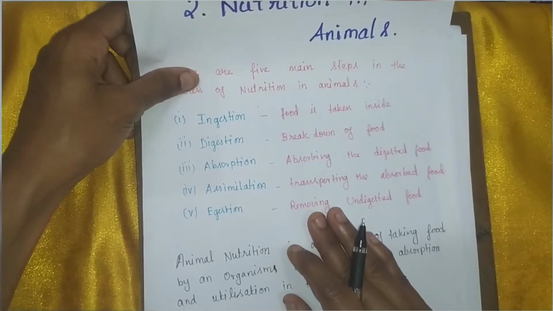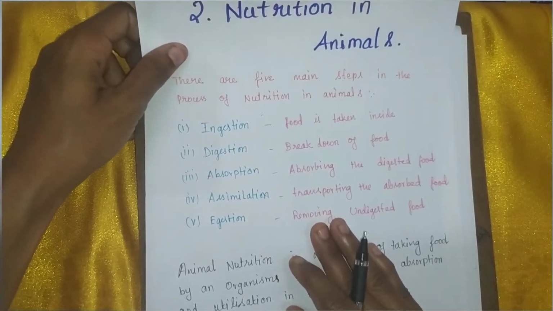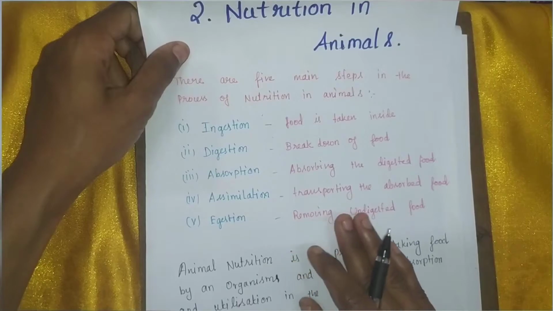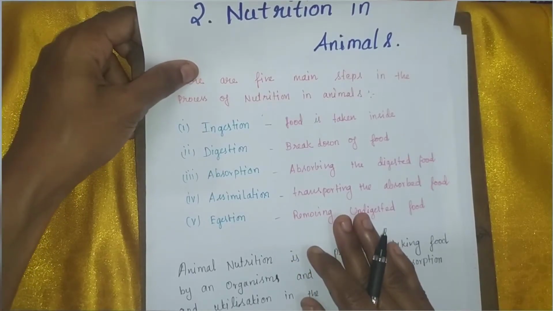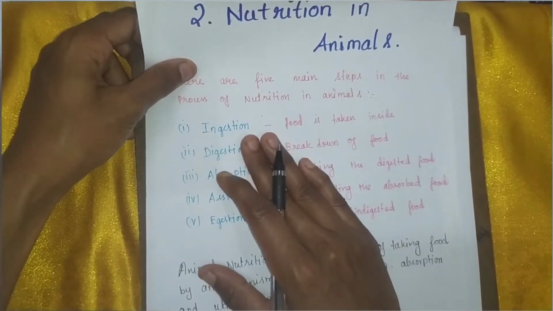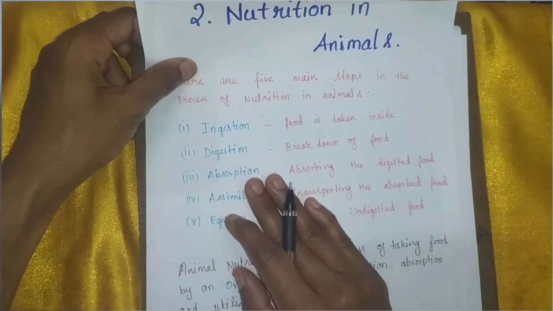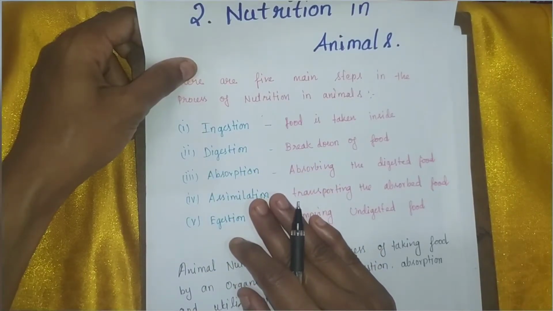What is egestion? Egestion means rejecting the undigested, unabsorbed food from their body. These are the 5 main steps which take place in the process of nutrition in animals.